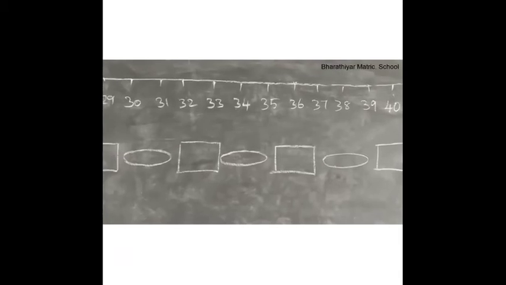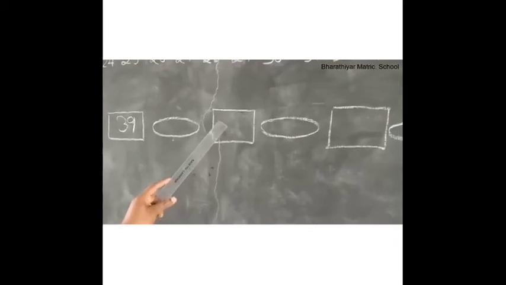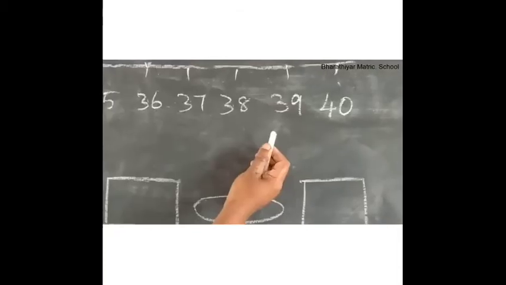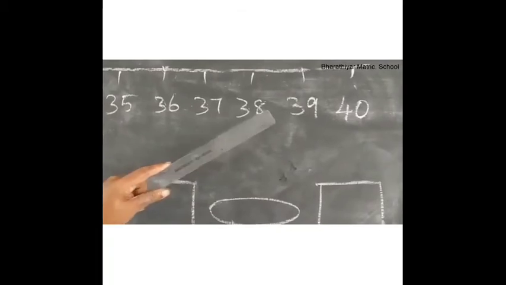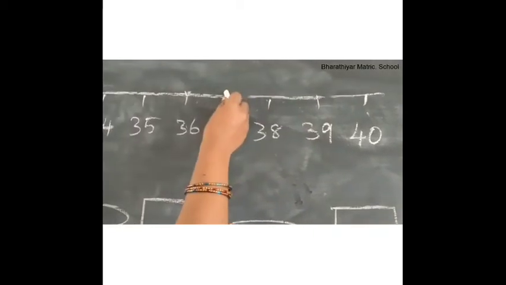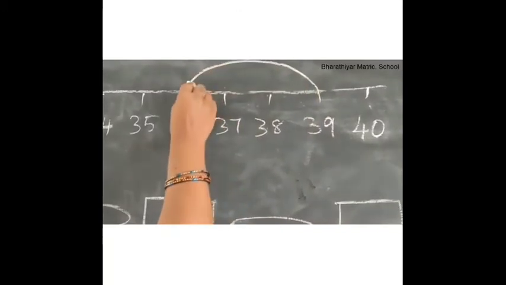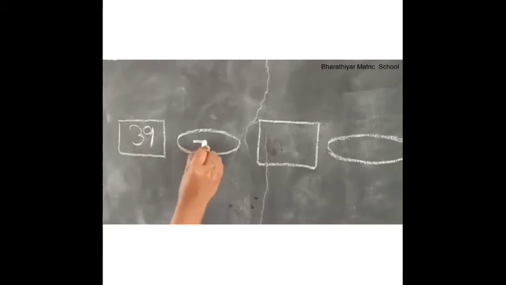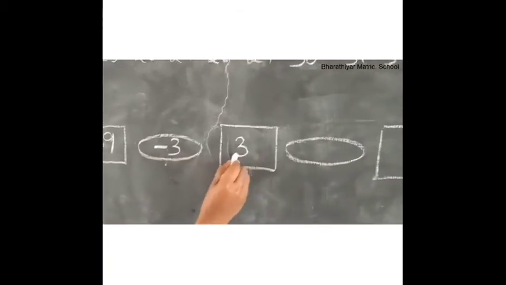The next number is 3 less than the previous number. Children, what is 3 less than 39? Look at this number line. 1, 2, 3. So 39 minus 3 is equal to 36. Write minus 3 here. 39 minus 3 is equal to 36.